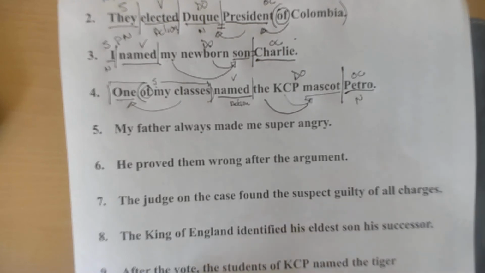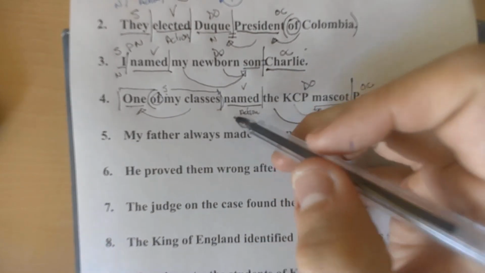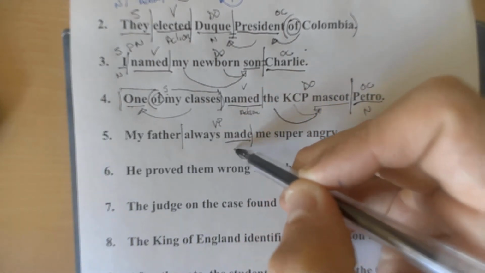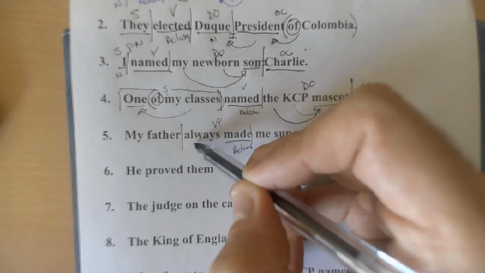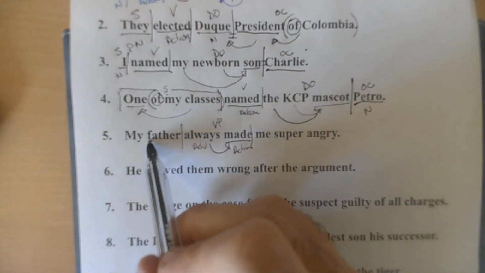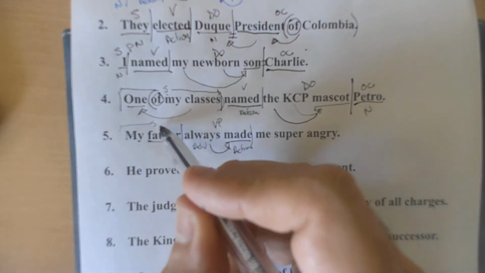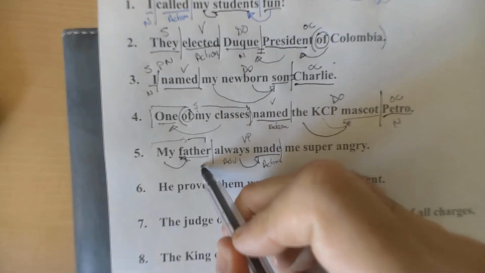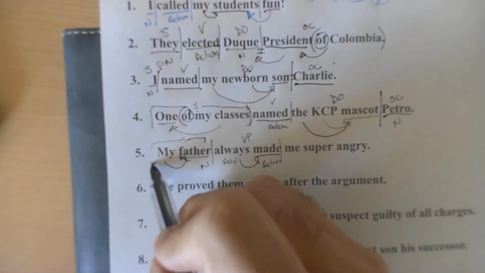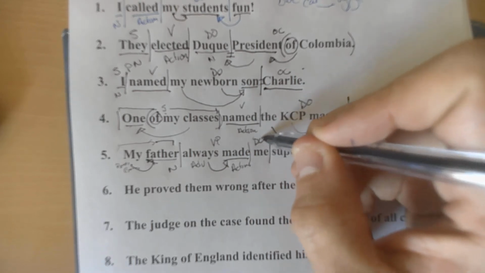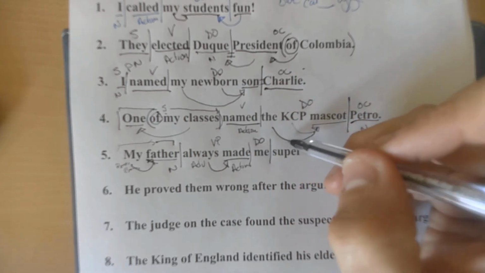Number 5. My father always made me super angry. Let's go quickly. Always made, I'm going to make it a verb phrase. Made is the actual verb, right? That's an action. And this is an adverb because it works off of made. When? Always. Who made? Well, my father always made me super angry. My works off of father. Father is a noun. My is a possessive pronoun. My father made who or what? Me. What did he make me? Super angry.